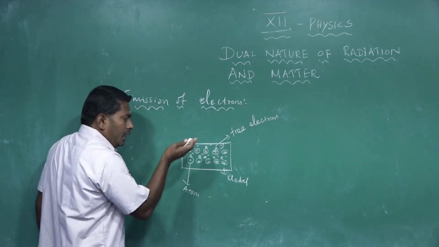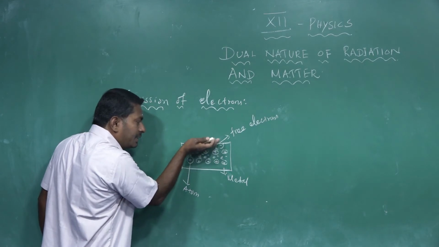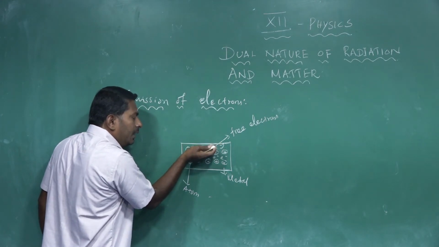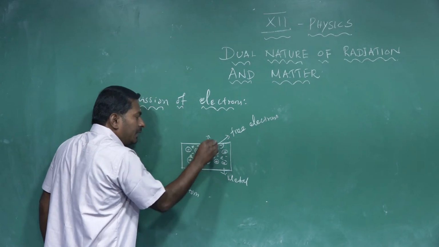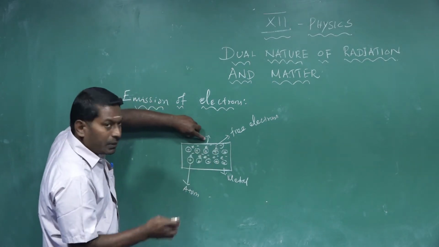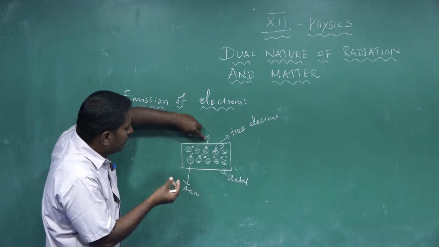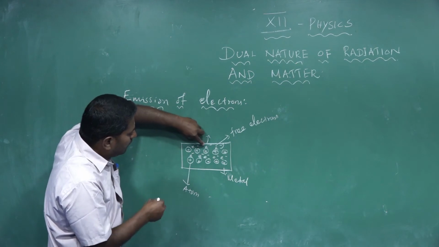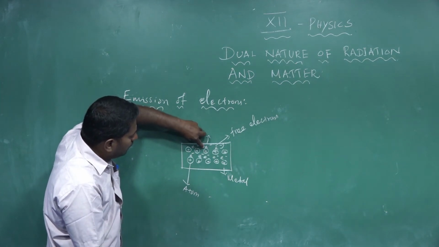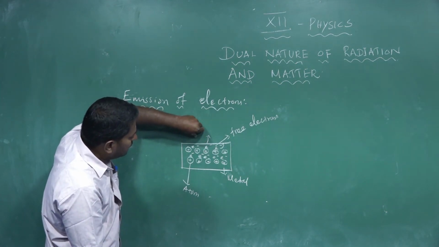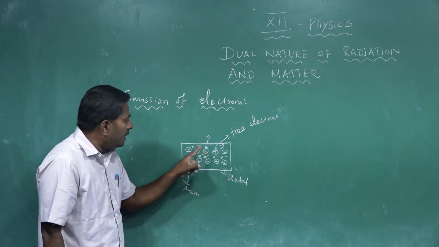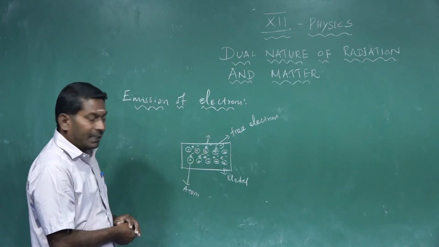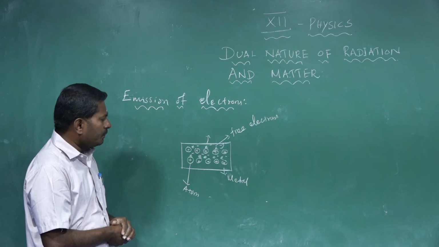If an electron is to cross the surface of the metal, it must possess some additional energy. Only after acquiring the additional energy do the free electrons leave the surface of the metal, overcoming the barrier potential created by the positive nuclei of the atoms in the metal.